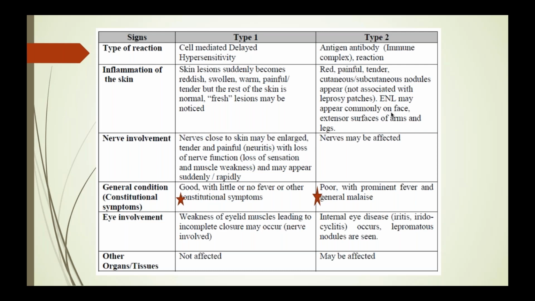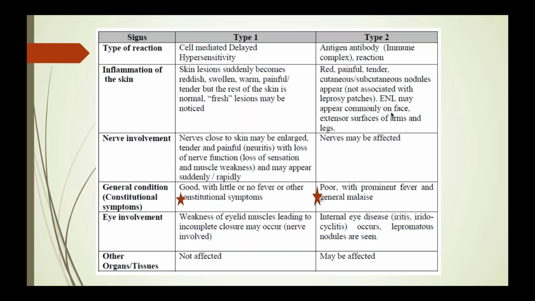How do they present clinically? The existing leprosy skin lesions suddenly become reddish, swollen, warm, painful, and tender, but the rest of the skin is normal. Sometimes fresh lesions may be noticed, maybe those that were inapparent during the presentation of leprosy lesions.